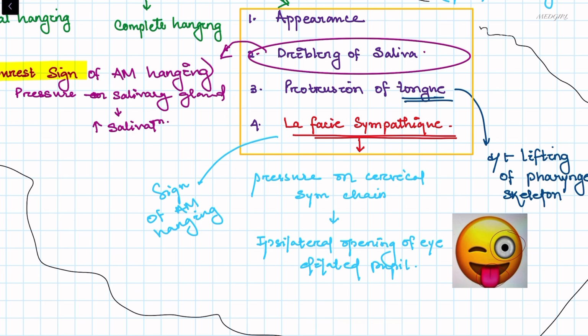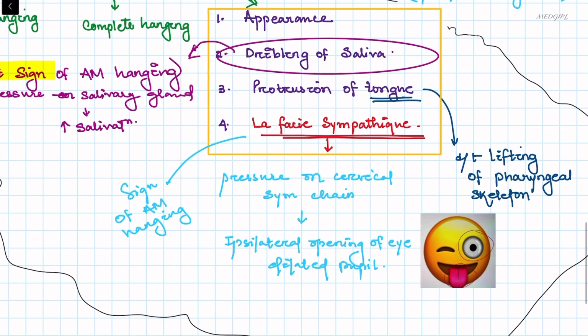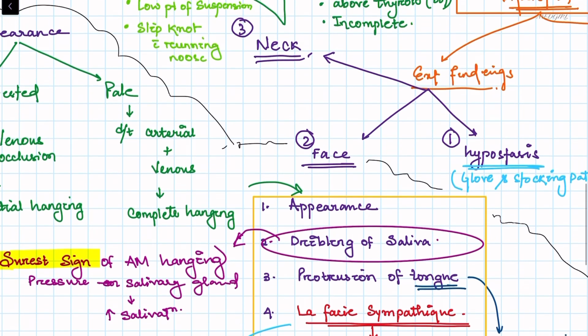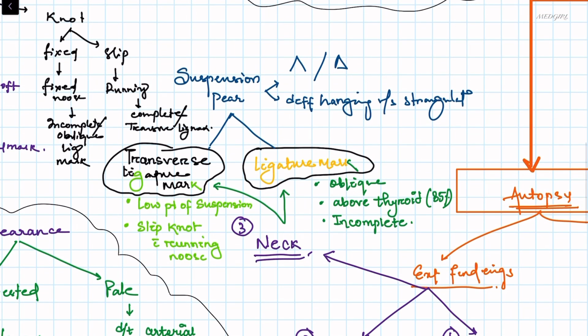It actually represents this facies sympathicae. So this is about the face. Now coming to the neck. In the neck we can see the visible ligature mark. It can be